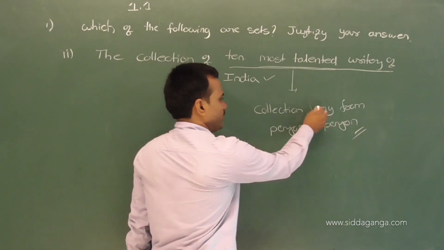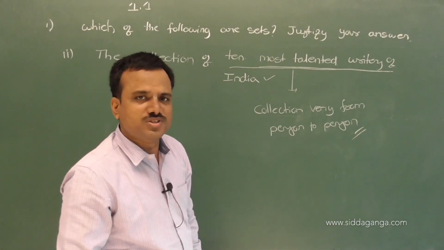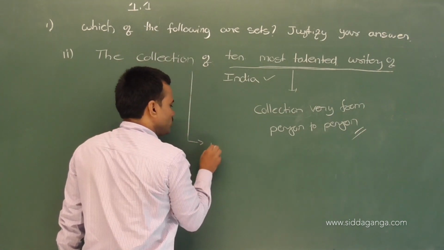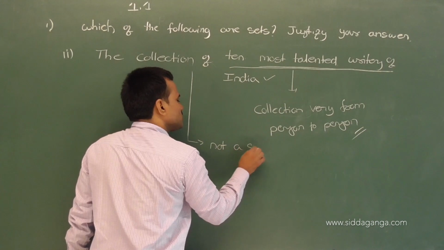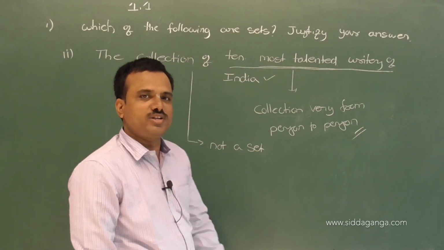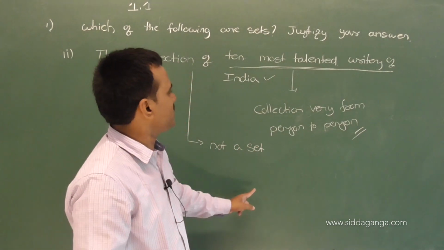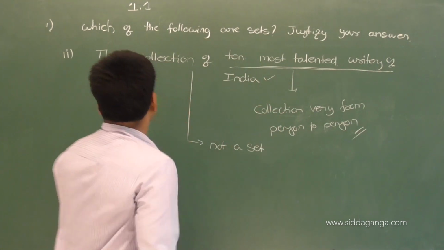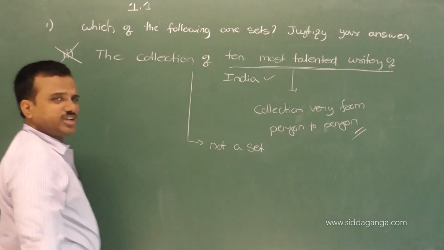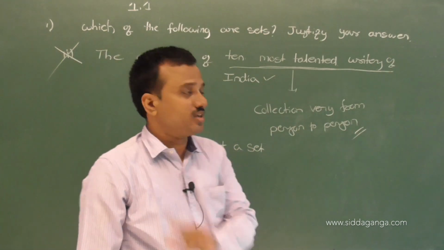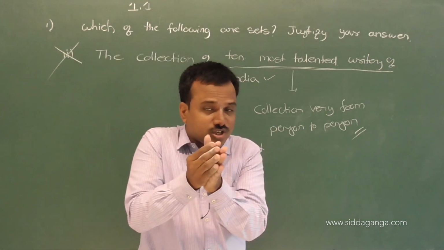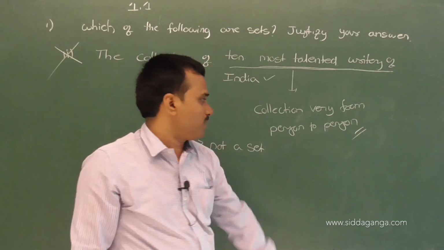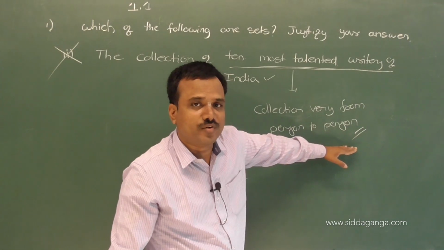So it is not a set. The reason is the collection varies from person to person.